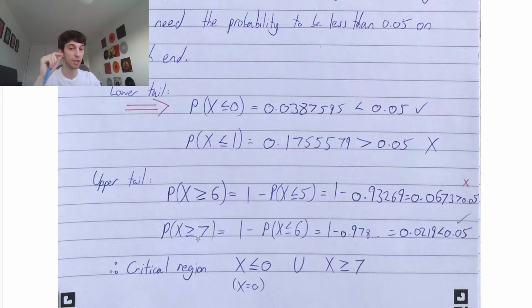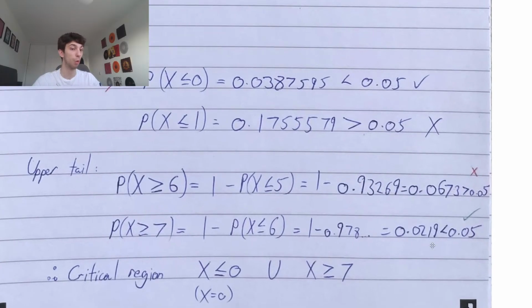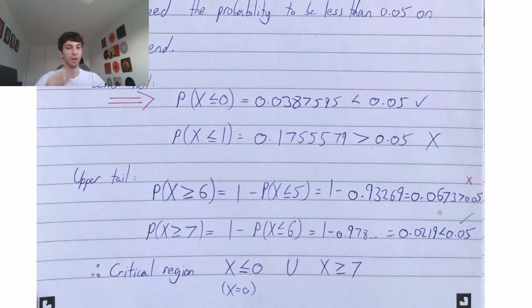The probability x is larger than or equal to 7. Try 7 now, more extreme. It equals 1 minus the probability x is less than or equal to 6. If you put this into your binomial CD, number of trials 20, probability 0.15, you get 0.978. 1 minus this gives us 0.0219. I don't know what the list method is, but this is easier. So this gives you 0.0219, which is less than 0.05, so this would be in the critical region.